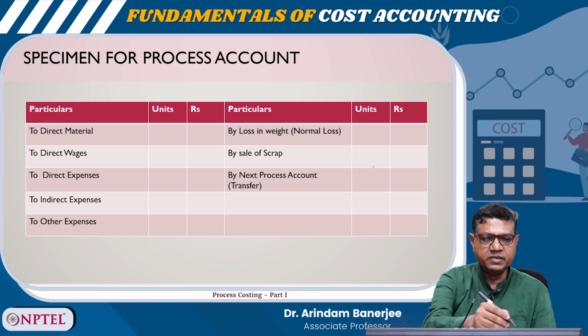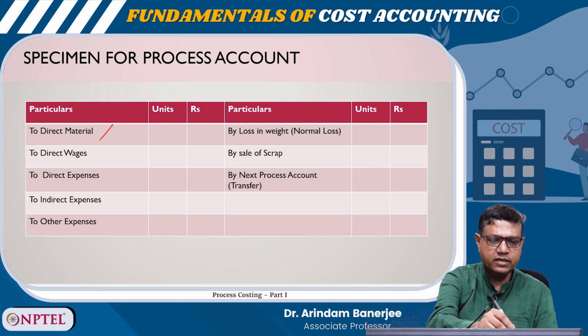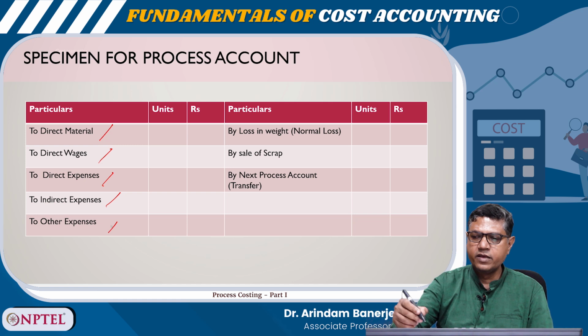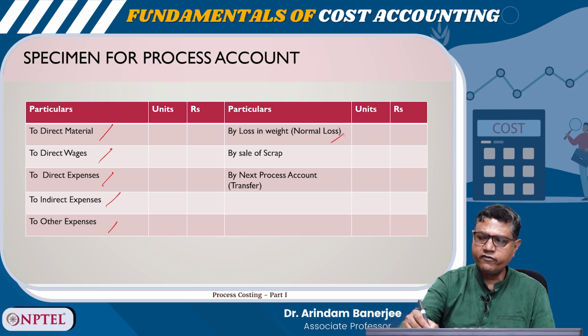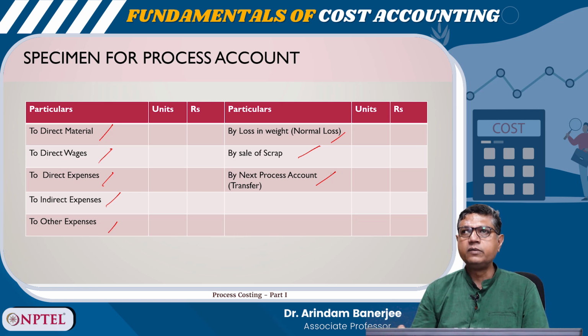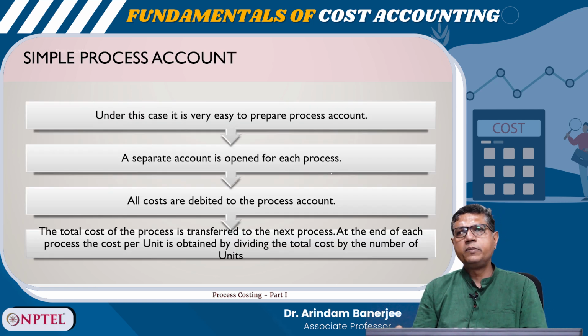On the left hand side, we write direct material, direct wages, direct expenses, indirect expenses and other expenses. On the right hand side, we have loss of weight, that is the normal loss, sale of scrap, and the balance goes to the next step of the process. So, under the simple process account, it is very easy to prepare the process account.